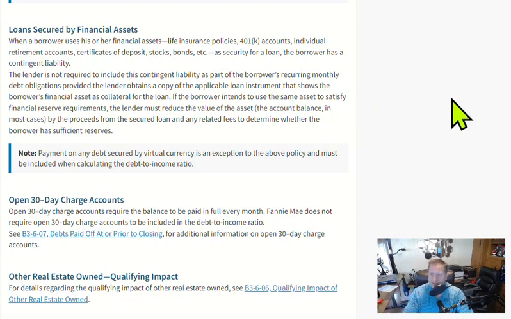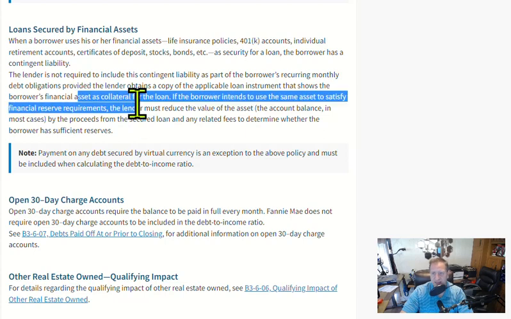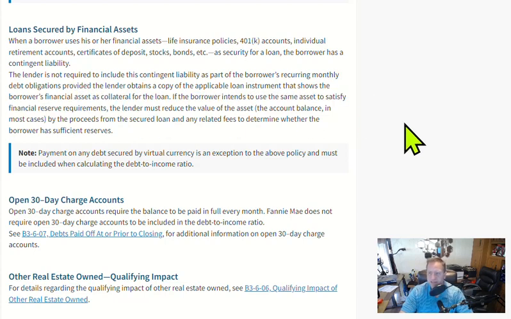That $600 a month, we don't have to count that in your liabilities as part of the borrower's recurring monthly debt obligations, provided the lender obtains a copy of the applicable loan instrument that shows the borrower's financial asset as collateral for the loan. If the borrower intends to use the same asset to satisfy financial reserve requirements, the lender must reduce the value of the asset, the account balance in most cases, by the proceeds from the secured loan and any related fees to determine whether the borrower has sufficient reserves.